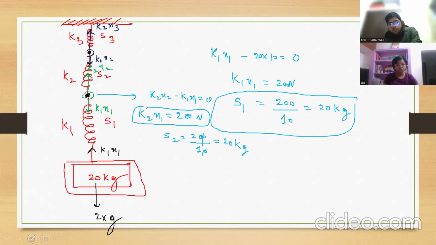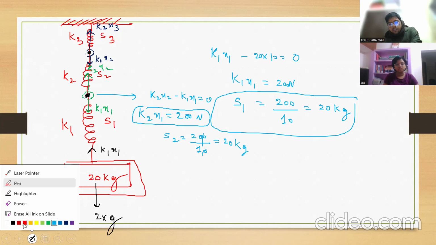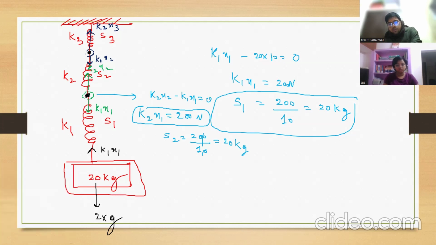Always remember one thing. Whenever you are going to apply, understand in your mind this point, which is binding S2 and S1. This point is going to balance all the things which are downside. On this point, how much force is going to apply downside due to S1, the one which is attached here? Clear?